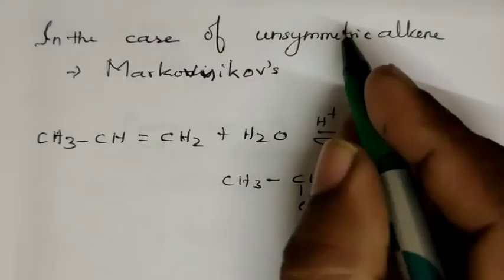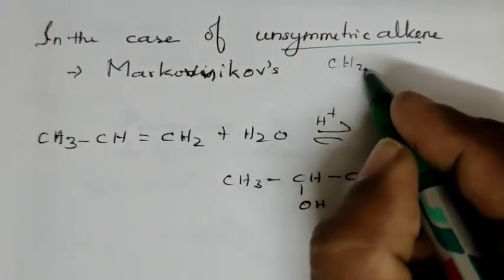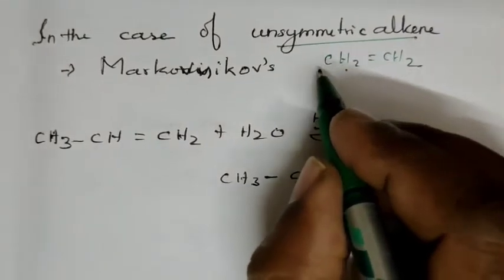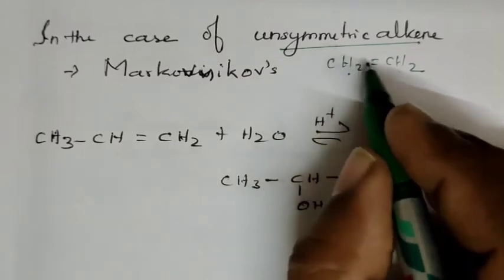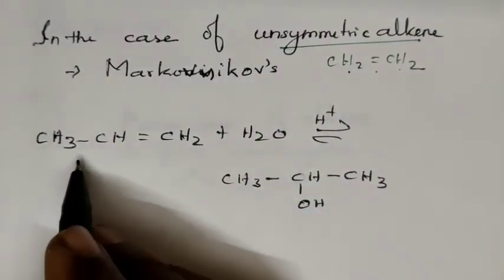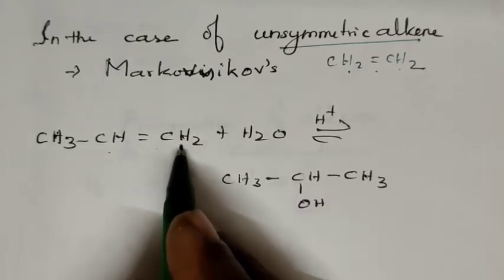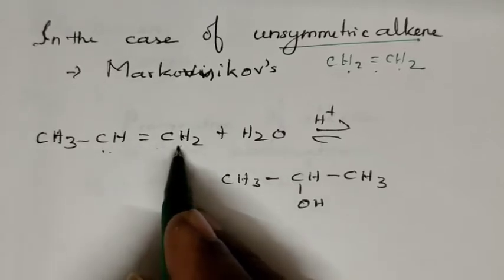In the case of unsymmetric alkene which we studied, CH2 double bond CH2 is called symmetric alkene because the carbons on either side of the double bond have equal environment. But see this alkene here, CH double bond CH2. One side CH is present, the other side CH2 is present.